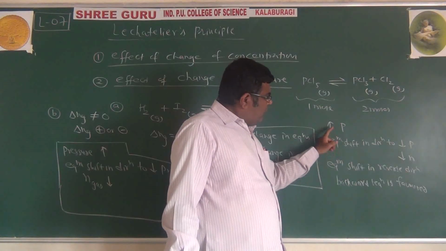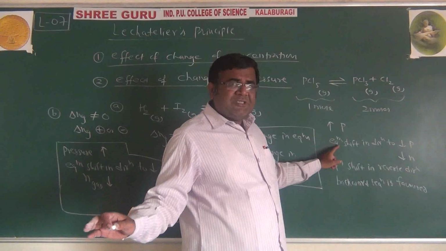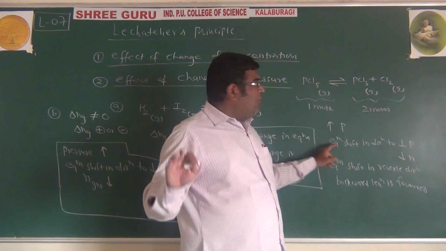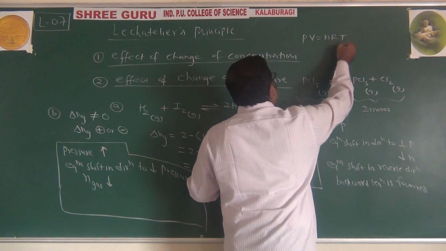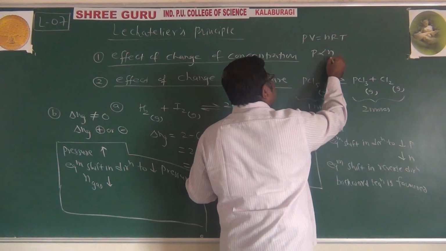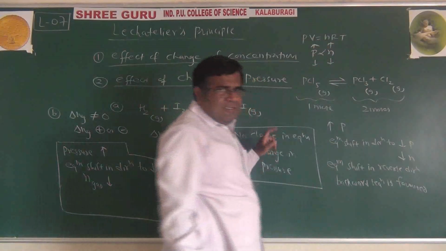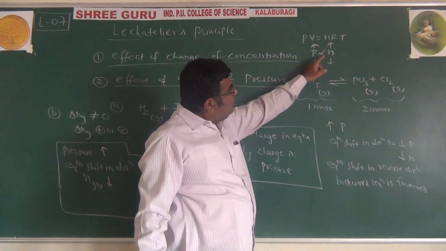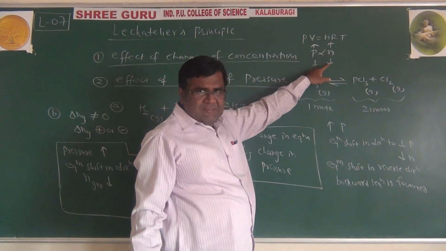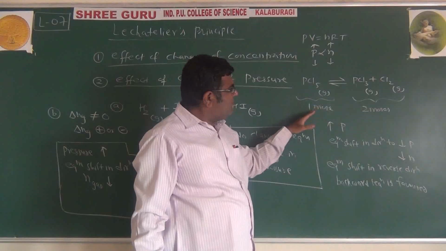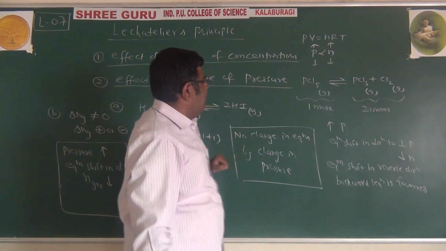Because in the backward direction the number of moles is less. Why is it so? We are increasing pressure, so equilibrium is bound to shift in that direction where pressure decreases. How will we come to know that pressure has been decreased? PV is equal to nRT. So P is directly proportional to n. If n decreases, P decreases. If n increases, P increases. It's directly proportional to the number of moles. So pressure has to be decreased means the number of moles has to be decreased. And where are the number of moles less? In the reactant. That's why the reaction is like that.